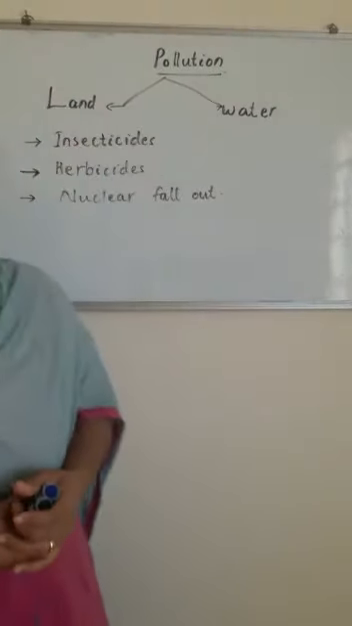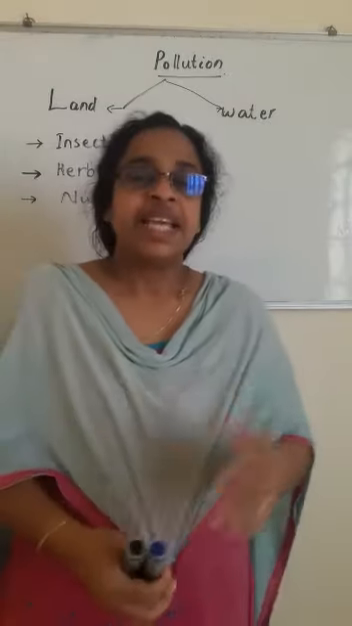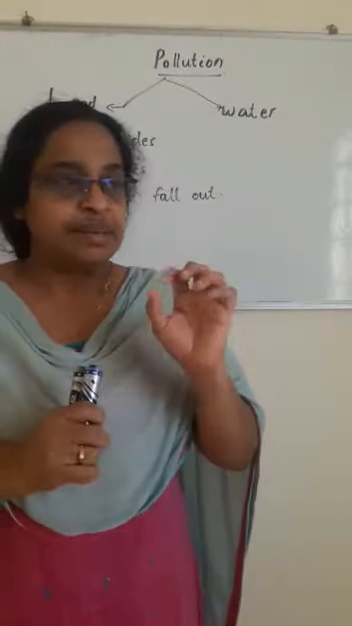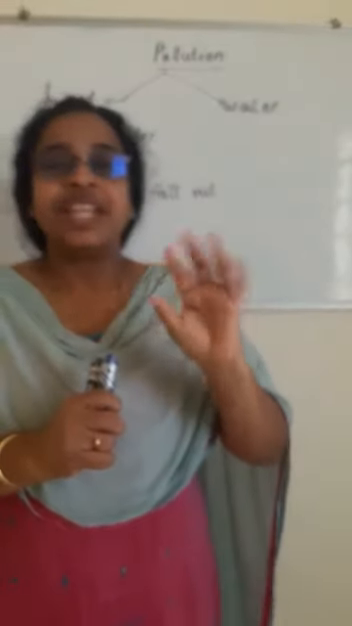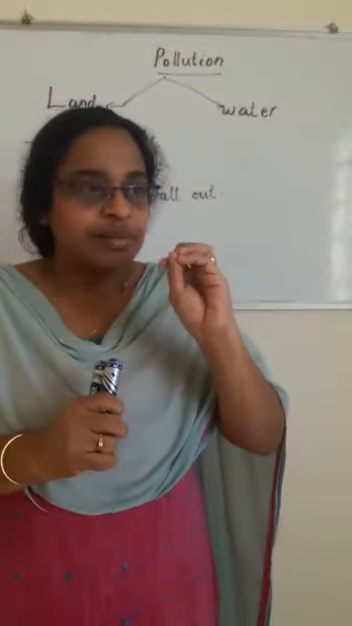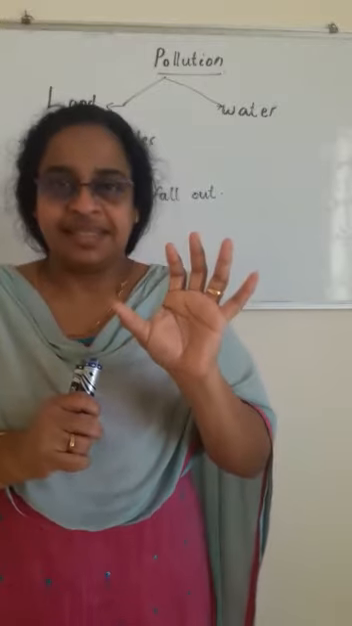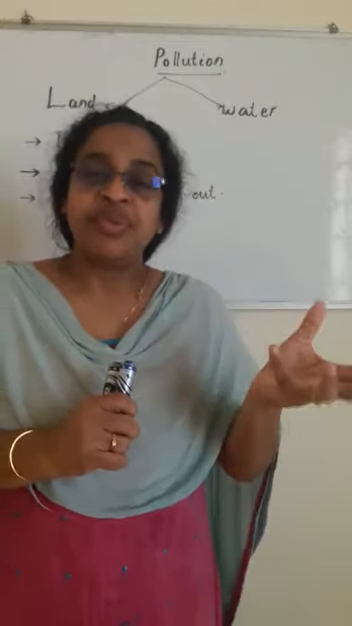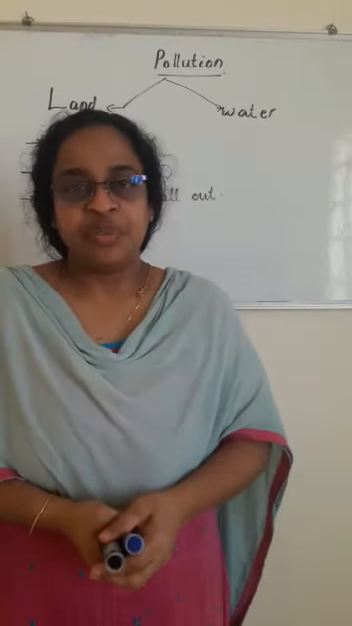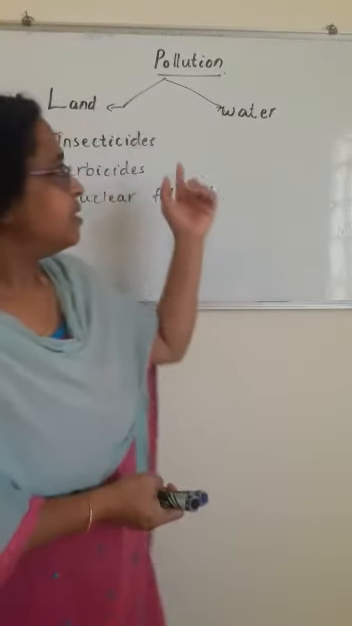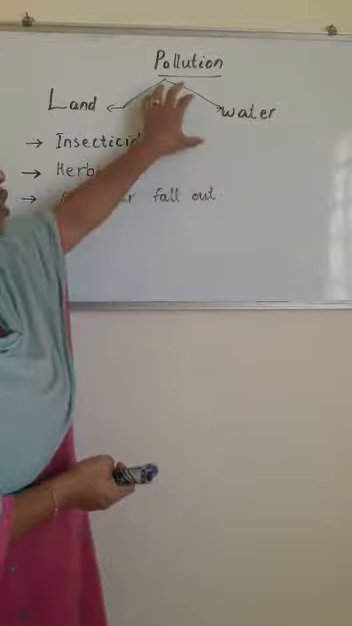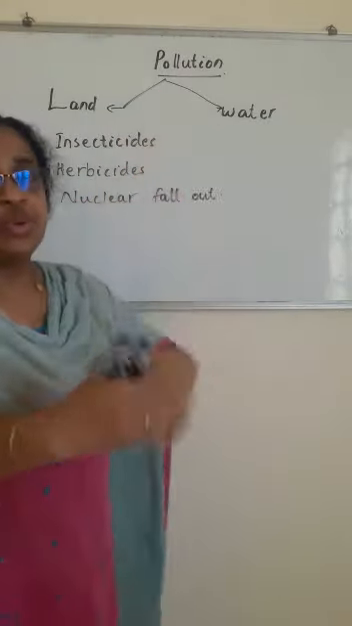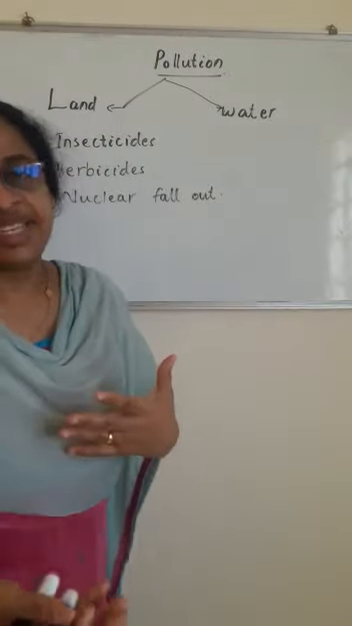And then next is the nuclear fallout. That means if any accident occurs in a nuclear power station, it will release radioactivity, radioactive rays, and these rays can produce harmful effects in the environment. Okay, so this is the topic of pollution, and these are the things that you have to study about pollution. We will go into detail in the next class.